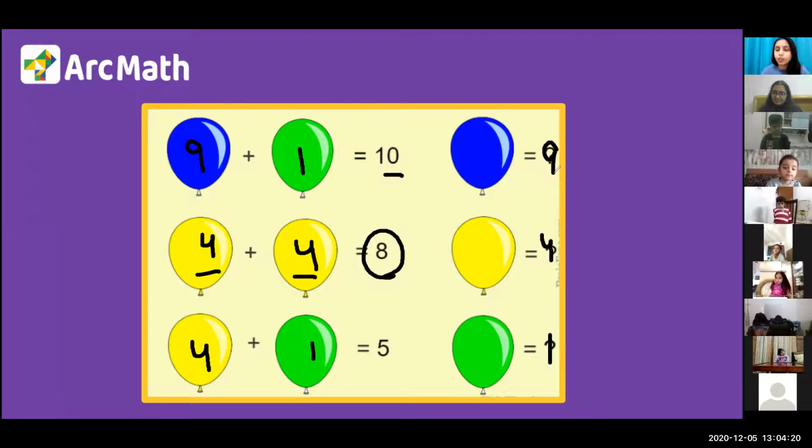Clear? We got all the balloons, all the number of balloons. Blue also, yellow also, green also. Is that clear to every one of you? Okay, very good. Let's move to the next problem.